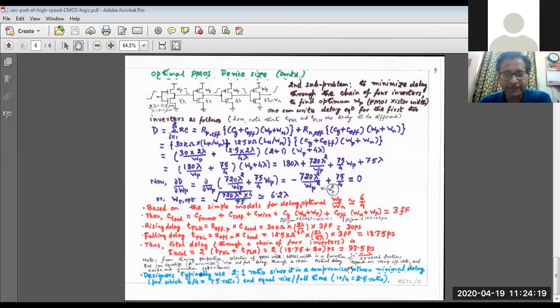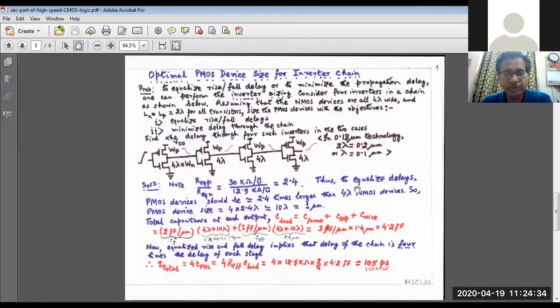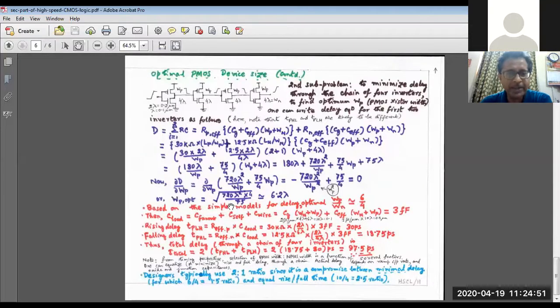So here we find that 6 by 4, or WP by WN, means 1.5. 6 by 4, or 1.5, is required if you need to minimize the delay. On the other hand, in the previous problem we showed that if you have to equalize the delay, then the requirement of WP by WN is simply 2.4, roughly 2.5. So if you want to equalize the delay, take WP to WN as 2.5, whereas if you want to minimize the delay, take it as 1.5.